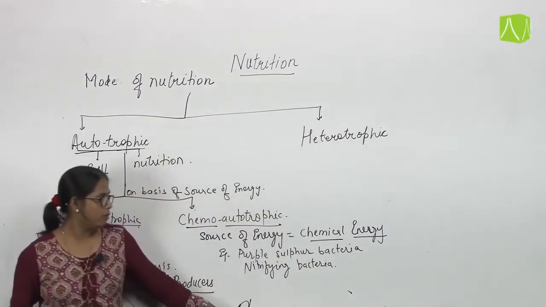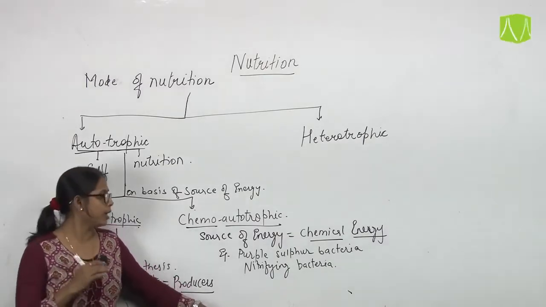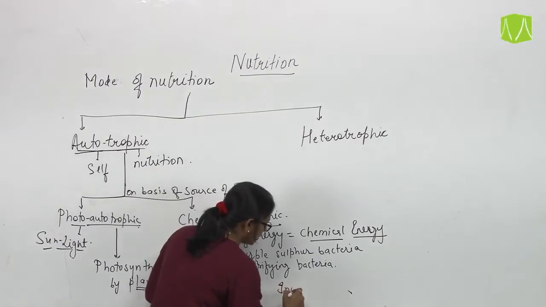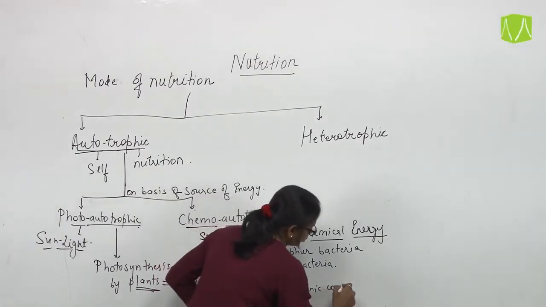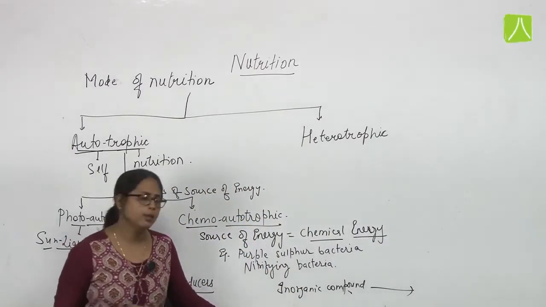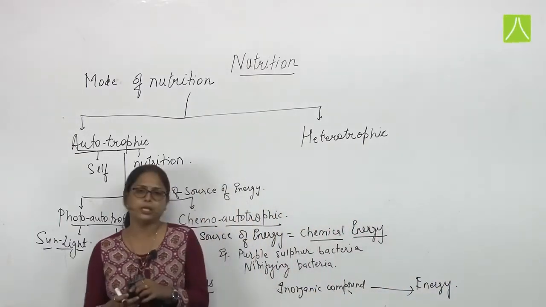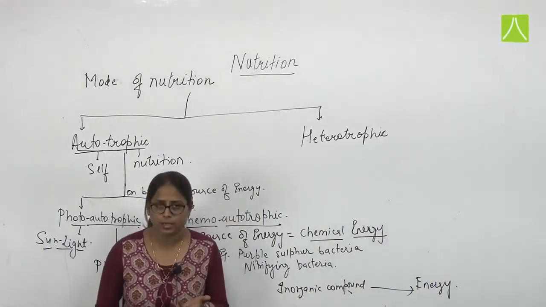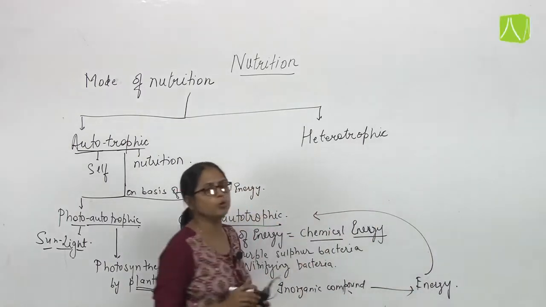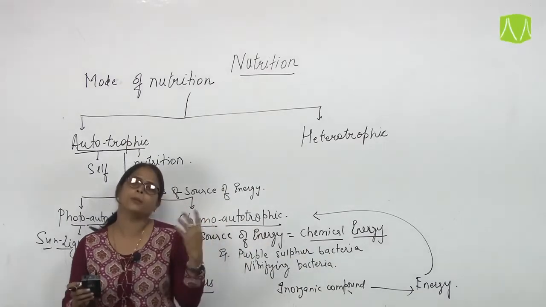These are certain examples which carry this type of nutrition, that is chemoautotrophic. Now what they do is they are utilizing certain inorganic compounds present in the soil and breaking them down. By breaking them, they are releasing certain type of energy. Due to breakdown of the inorganic compound, some kind of energy is released, and that energy is utilized by these organisms. Fine. So this chemical energy is utilized by these type of bacteria to prepare their own food.